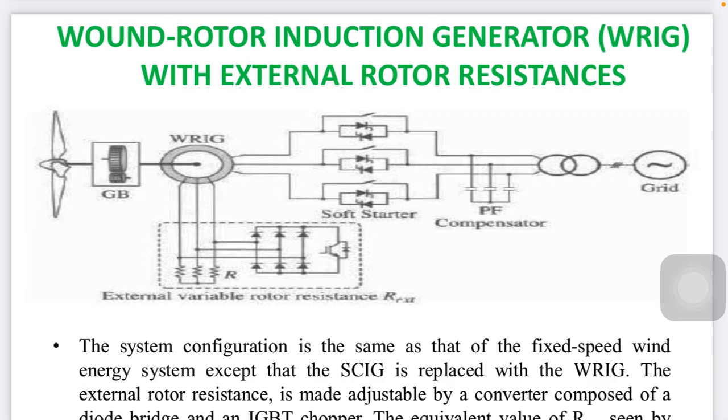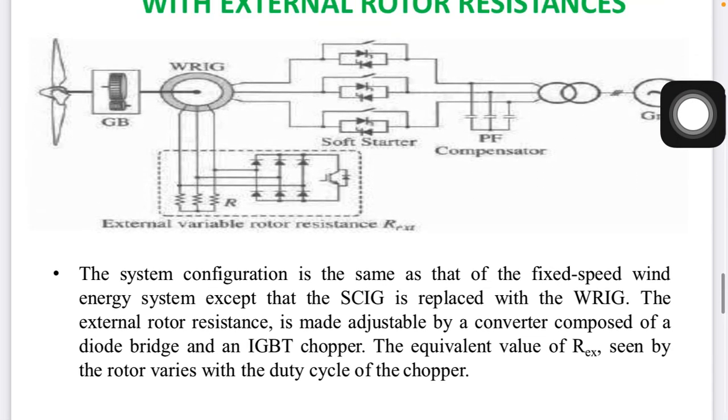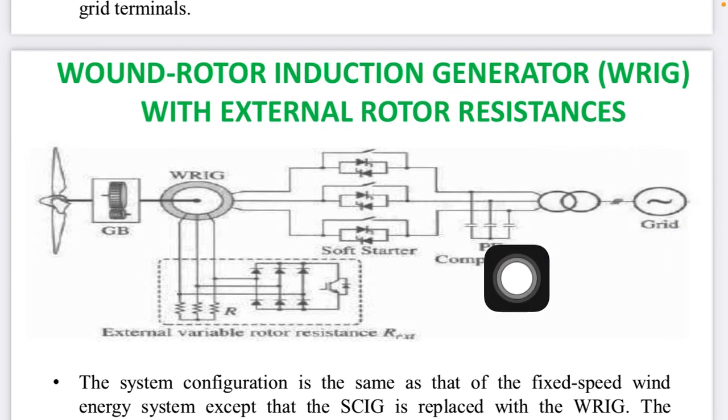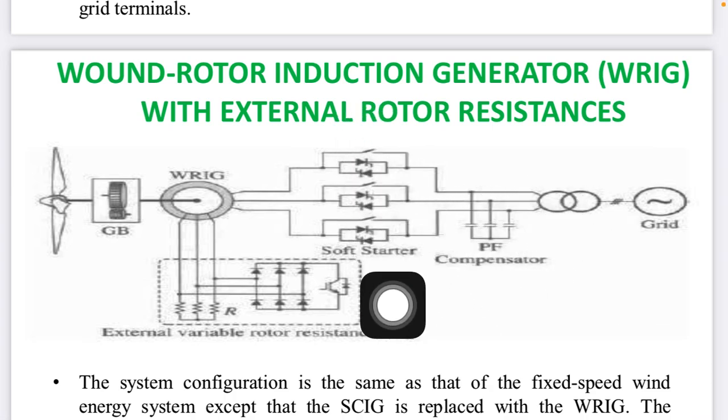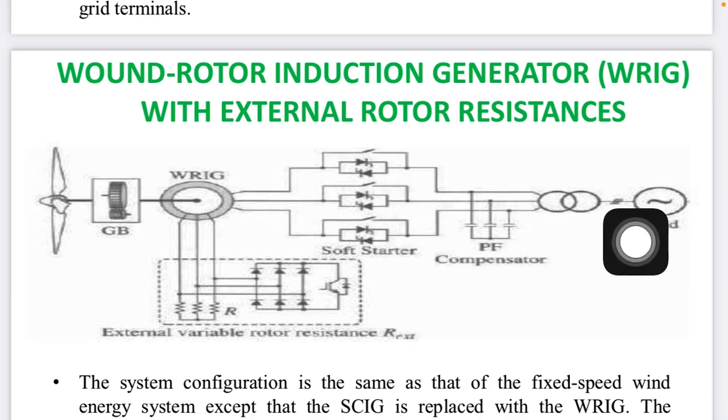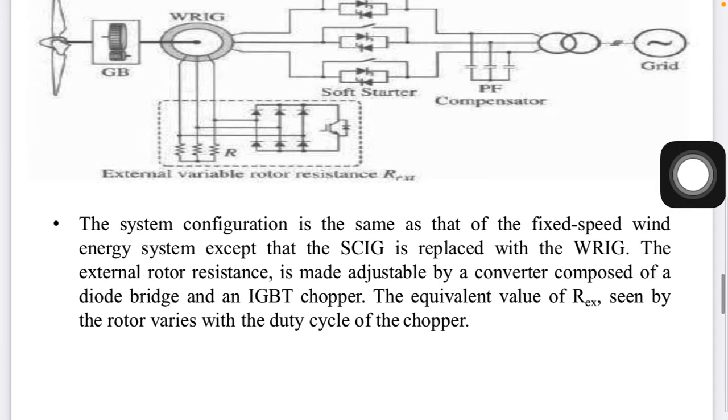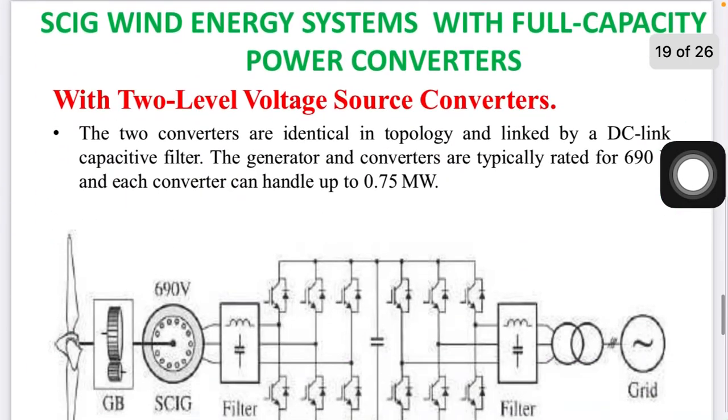Wound rotor means the rotor is wound at each end so that a uniform magnetic field is distributed, which is connected with a rheostat to control its speed. Whether the speed is higher, with the help of this WRIG the speed is maintained in such a manner that the grid power is improved in power factor with the help of the capacitor bank and some starter arrangement, which will start simultaneously to fulfill the requirements of the grid power.